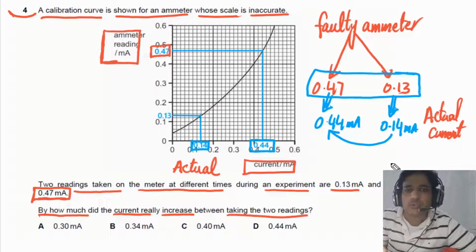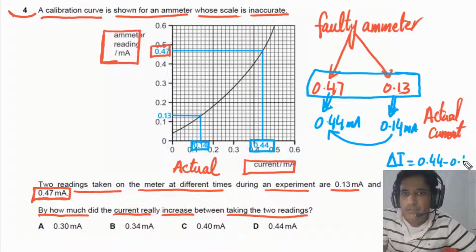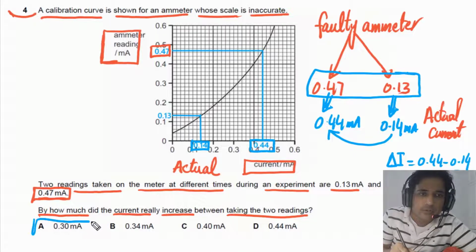So simply we need to find the difference. We can say delta I. So delta I in this case is 0.44 minus 0.14, and this is equal to 0.30 milliamps. And this is our final answer. So the answer for this question is A.